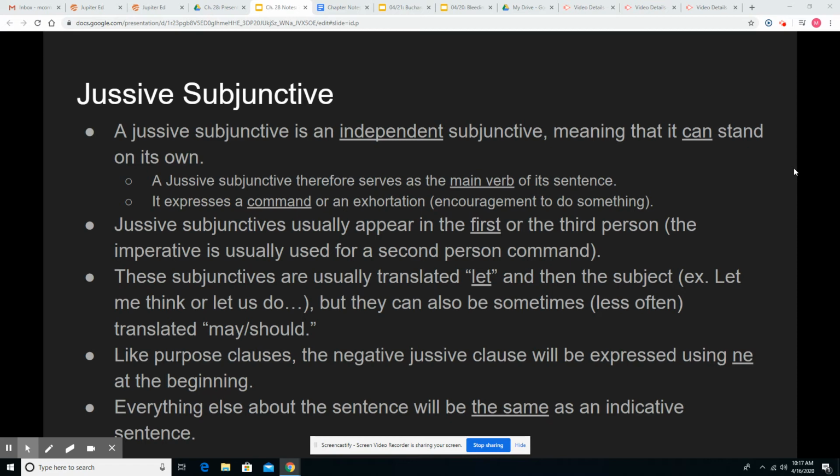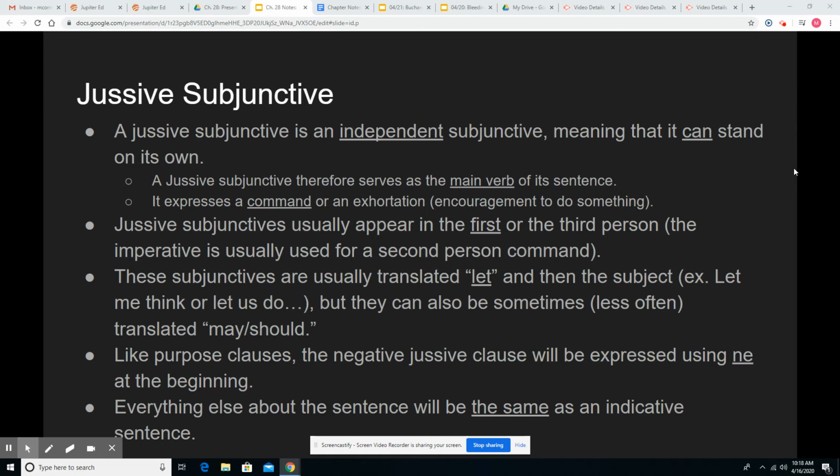So these subjunctives are usually translated let, and then the subject of the sentence. For example, or the subject of the verb, really. Same thing. For example, let me think, or let us do. Those are both first person jussive subjunctives. We could instead have a third person, let him go take a ride. Something like that. That would be a third person jussive subjunctive.